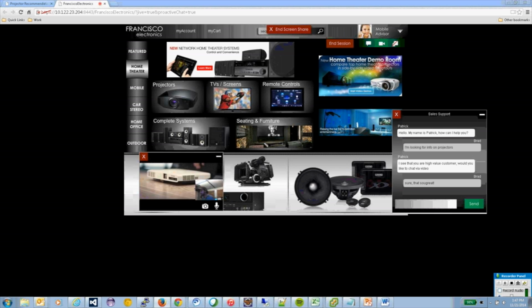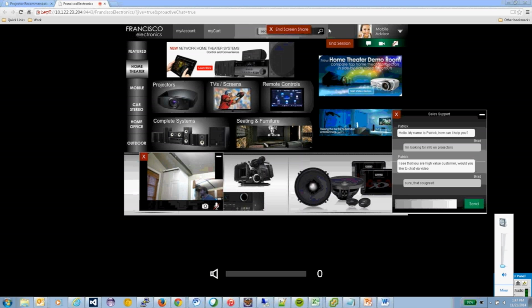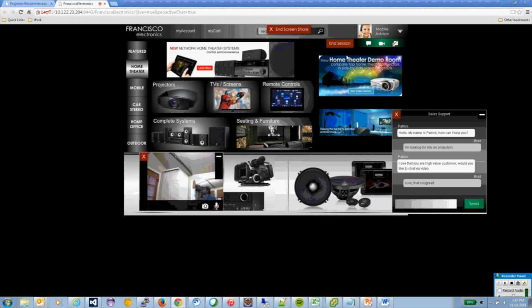When another agent in the specialty skill becomes available, the call will route to that agent, and you'll see that the second agent then has picked up the call and is able to assist the caller further with their financing questions. So that's the end of the agent side, or the customer side demo. We'll now switch over to Joe, who will illustrate what this demo looks like from the agent side and show you some of the tools that the agent has available to them.